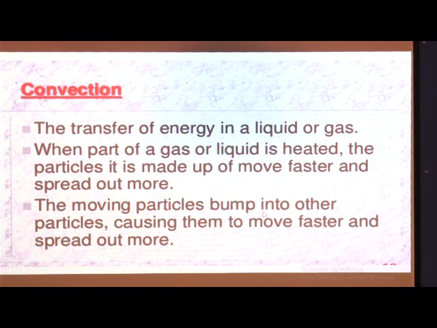The moving particles bump into other particles, causing them to move faster and spread out more. In conduction, particles do not move from their places, but in convection, particles do move from their place. That is why it is called convection.